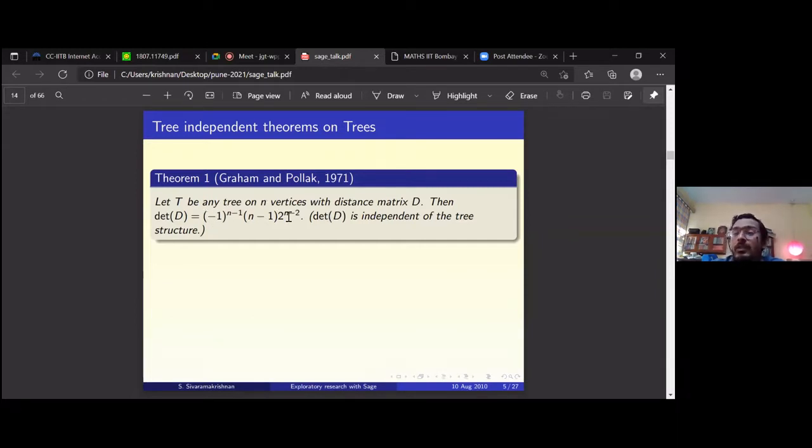You can view this in two ways, either as good news or as bad news. The good news is that you have something which is independent of the tree. The bad news is if you want to separate trees. In general, when there are two trees, you try to say in what way the first tree is different from the second tree.